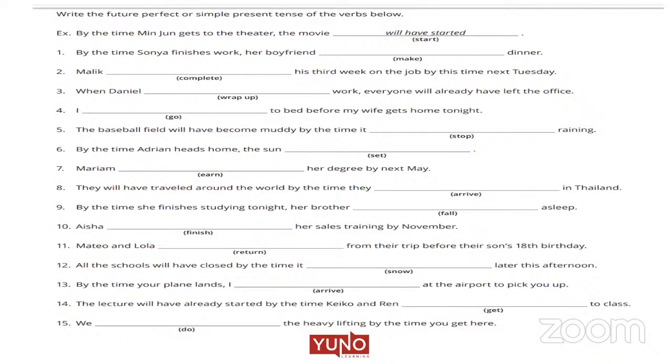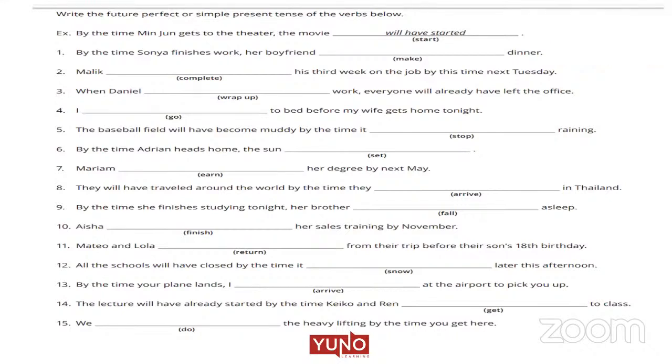Ma'am, for the 12th, why can we not use will? Look at the sentence. Already is completed in future tense: will have closed. Snows is the second action, so that is why. Got it? The 11th one is returned or returns? Returned. Will have returned. V3 is returned. Yes. Yogendra, will you do the 13th one, please?